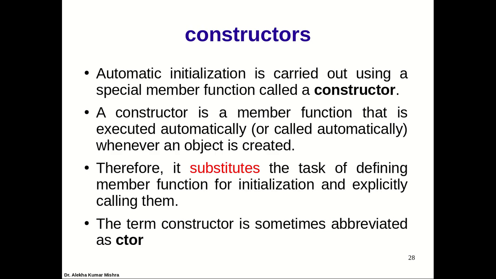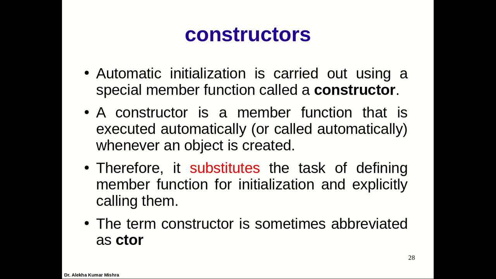Automatic initialization is carried out using a special member function called a constructor. When we have defined a constructor, we take help of it to automatically initialize the data members. A constructor is a member function that is executed automatically whenever an object is created, provided you define what type of constructor should be called.